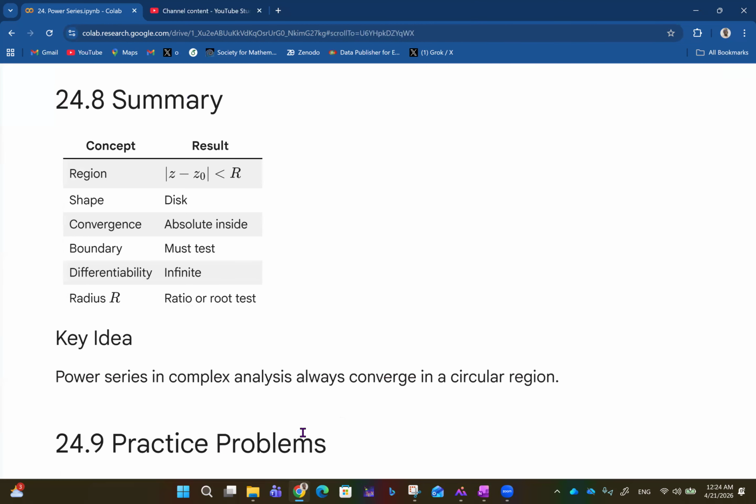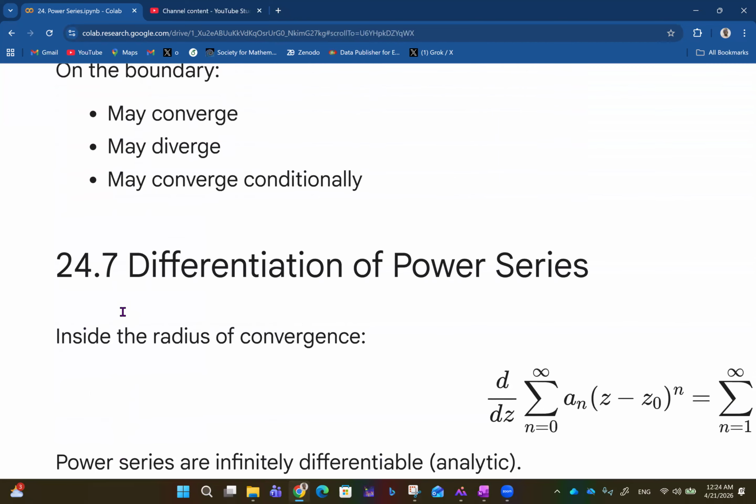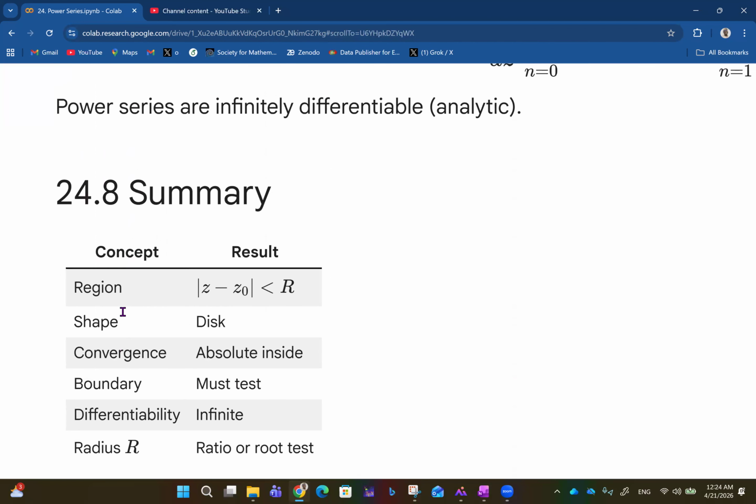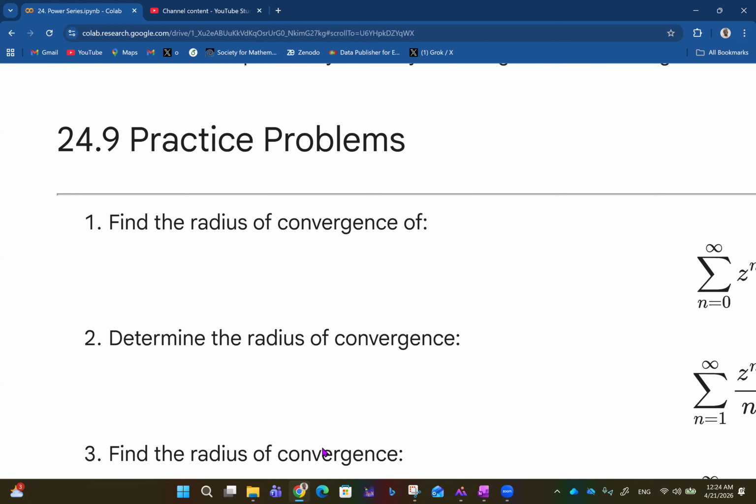Okay. So in summary, if you have a region, the result is that the absolute value of z minus z naught is less than r. The shape is a disk. The convergence is absolute inside. At the boundary, you must test what's happening, because it's possible that at the boundary you have convergence, divergence, or a conditional convergence like we saw just now. Then differentiability is infinite, and for the radius r, you can use the ratio or root test to confirm what the radius looks like. Then the key idea is that power series in complex analysis always converge in a circular region, like that.